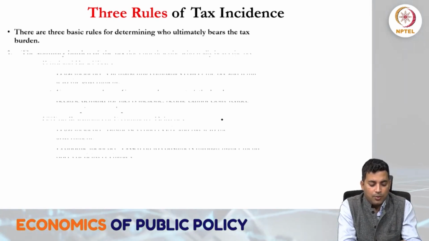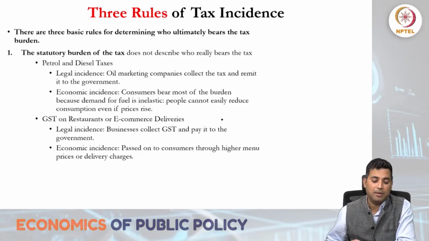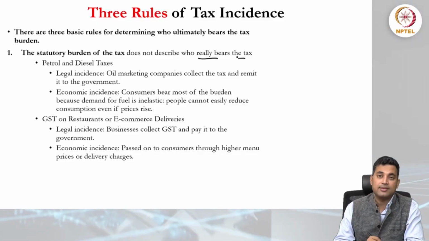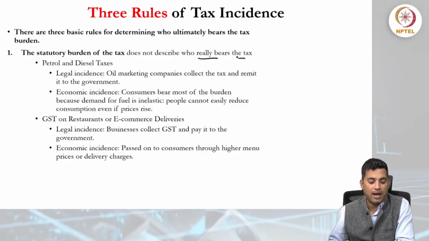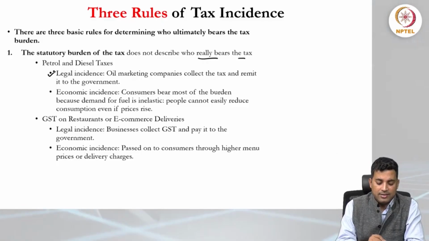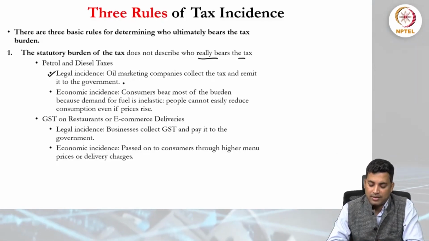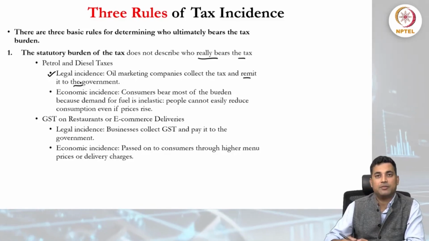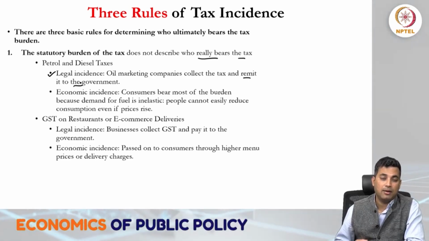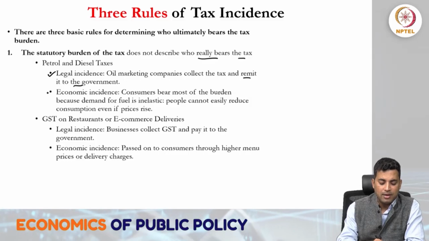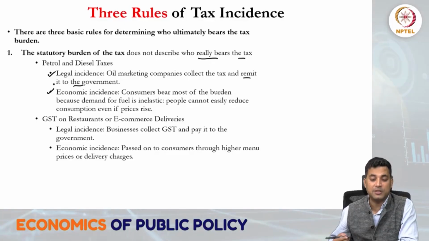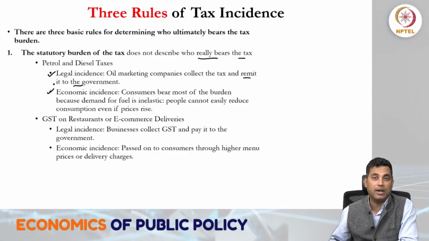So one is that the statutory burden of tax does not describe who really bears the tax. For example, if taxes are on petrol and diesel. First is legal incidence. Oil marketing companies collect the tax and remit it to the government. It is basically the check that the company will collect, and then the check will be given by the company to the government. The second point is economic incidence, which we really need to understand. Our main focus is here: consumers bear most of the burden because demand for fuel is inelastic.